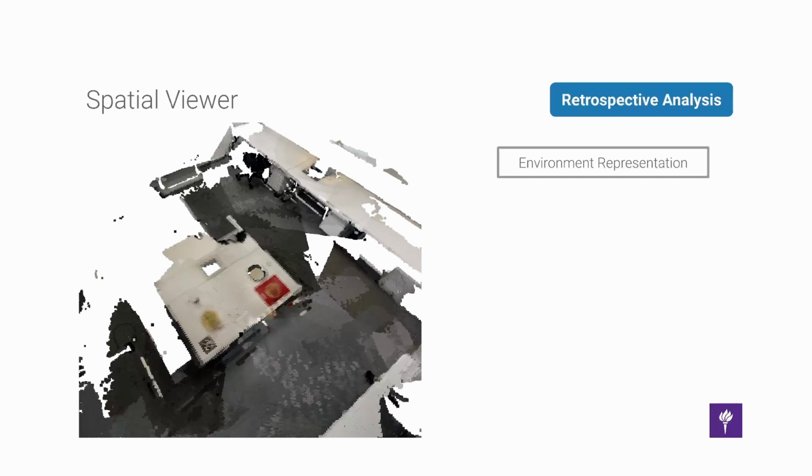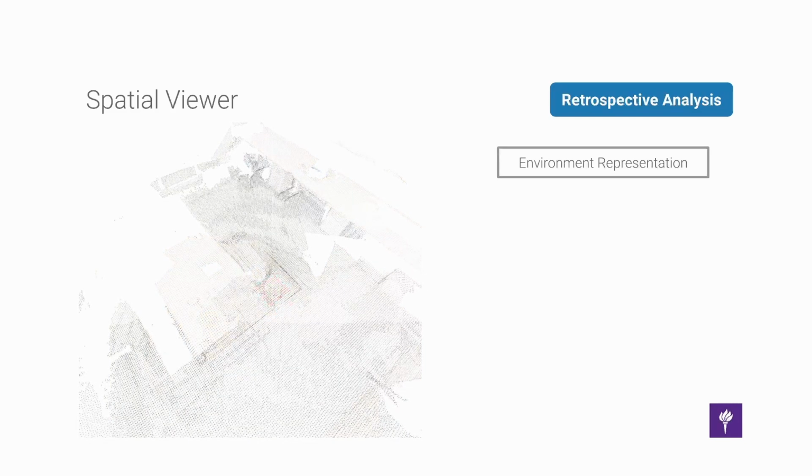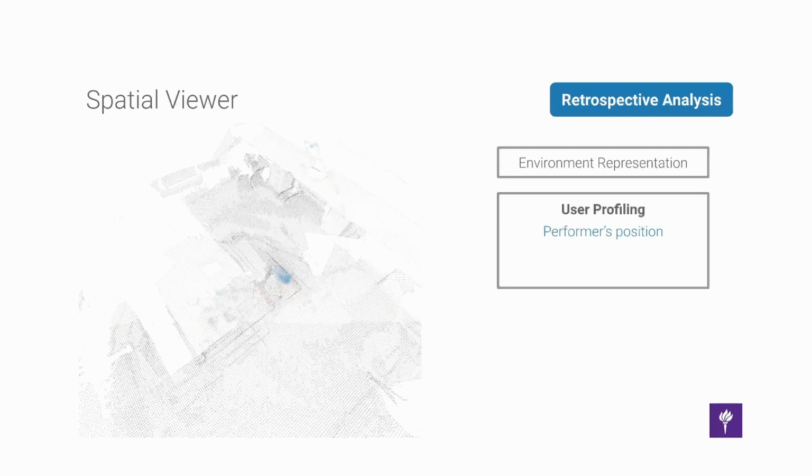With this representation in place, the user can overlay different data streams onto the scene, summarizing the performer's actions. For example, one can render a heat map summarizing the performer's position during the task, allowing the user of ARGUS to understand regions where the performer spent most of their time. The same can be done using gaze information captured by the eye trackers built into the HoloLens headset. The orange heat map shows regions the performer spent time looking at. This heat map also allows the user to quickly identify regions the performer spent time interacting with.